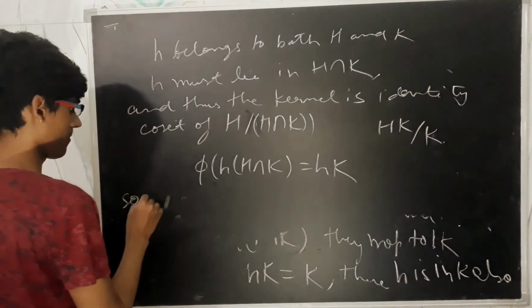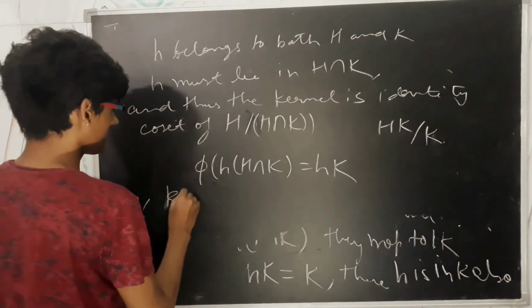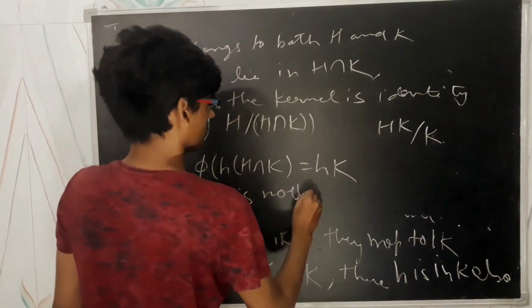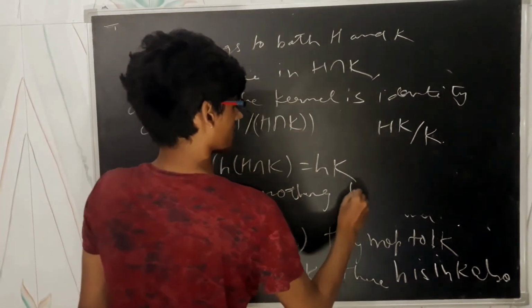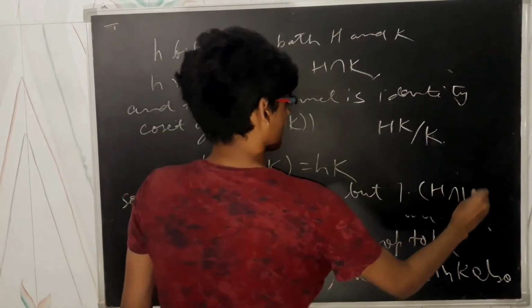So the kernel is nothing but the identity coset H intersection K.